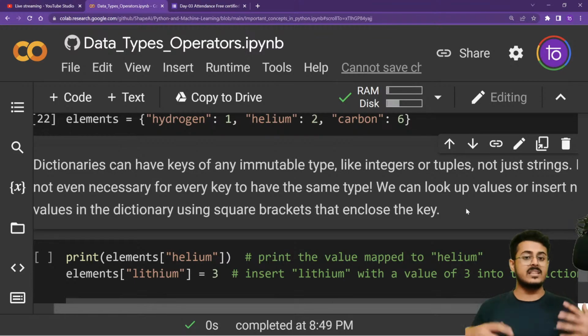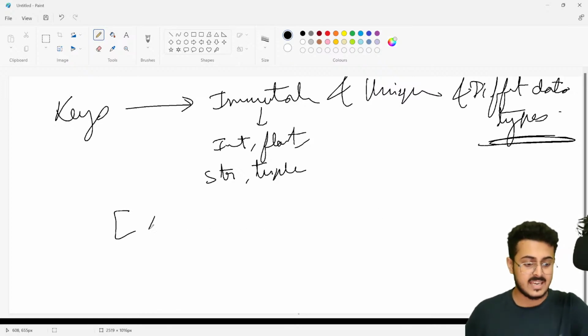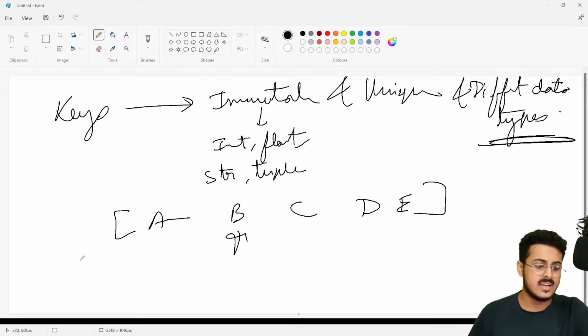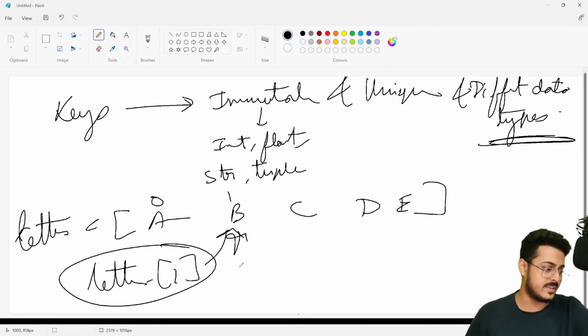So for example, in lists, you are accessing values. In a list, you're having A, B, C, D, E. You are accessing B using the name of the list, like letters, and then its index. So letters[1] will get you access to the value that is B. Letters[1] will get you access to B itself.